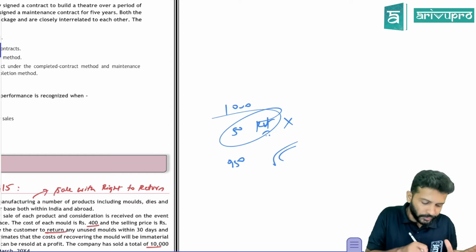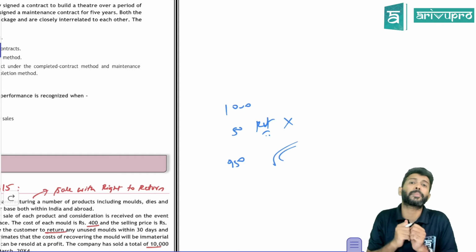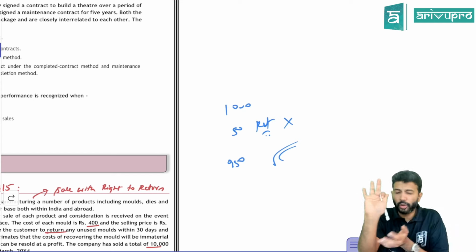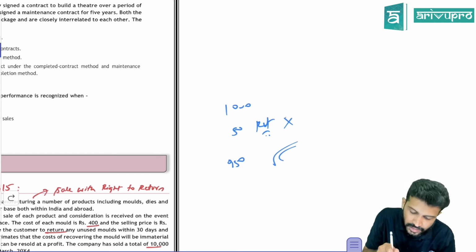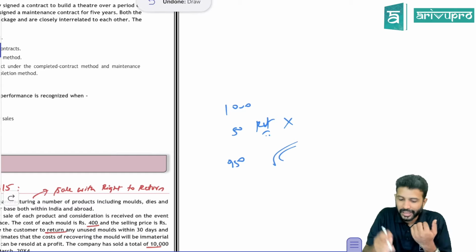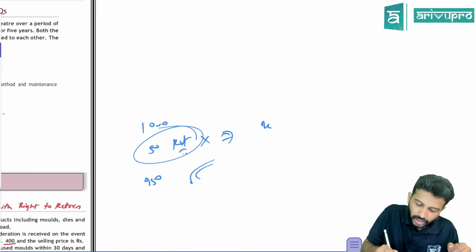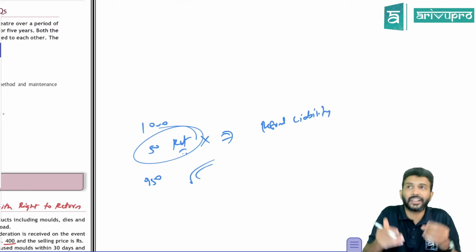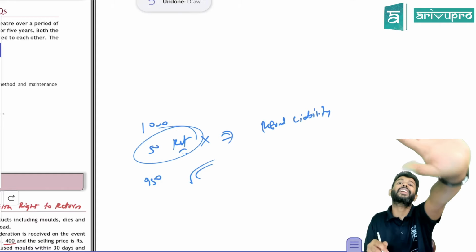But these 50 goods are with the customer. Now see, if a customer returns the product, it means we have an obligation. Usually in this sort of arrangement, money will be collected. So if the customer returns the product, whatever money we have received on these 50 products, we have to refund to him. That means we have to create something called a refund liability in this particular case, because if the customer returns, we have an obligation to pay his money back on these 50 goods.